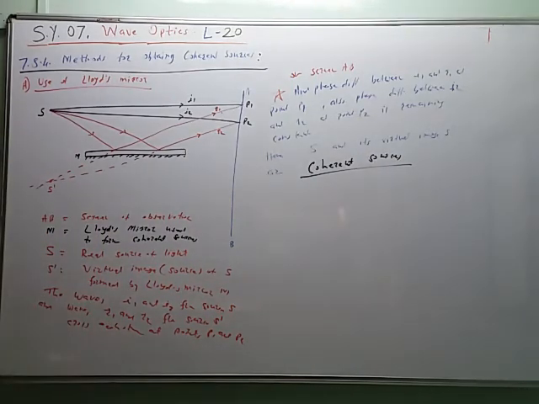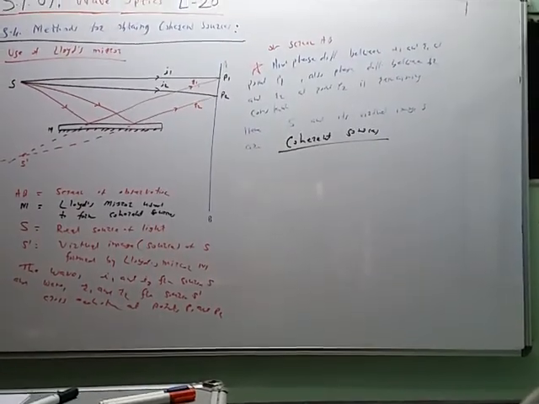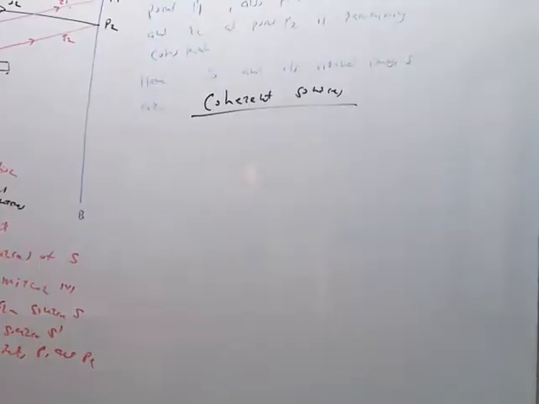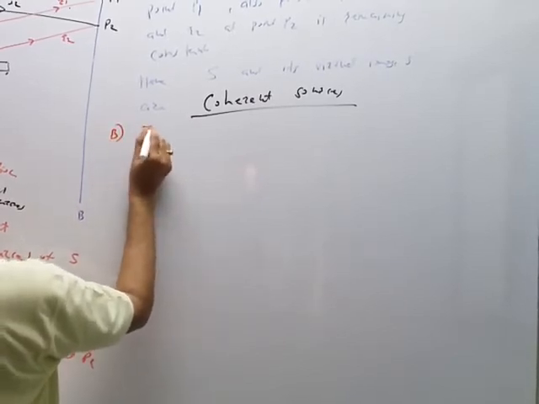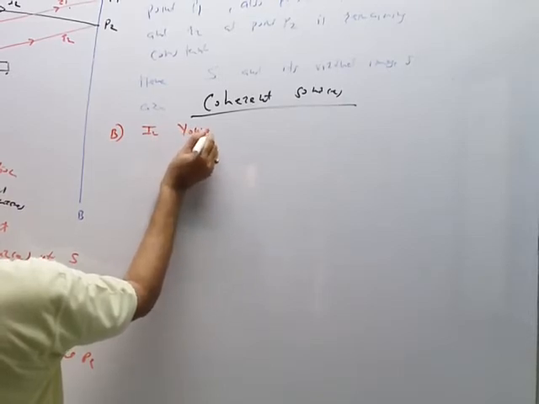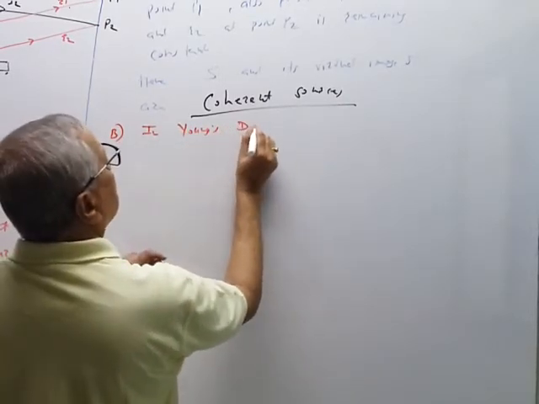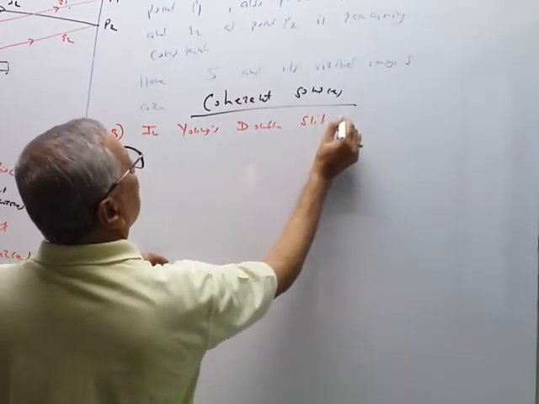So this is the use of Lloyd's mirror, like this. The second method that we have used is in Young's double slit experiment.